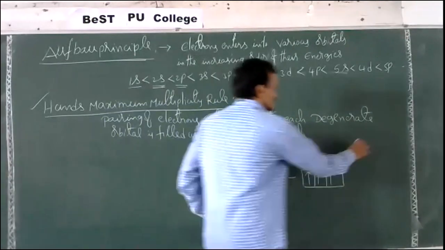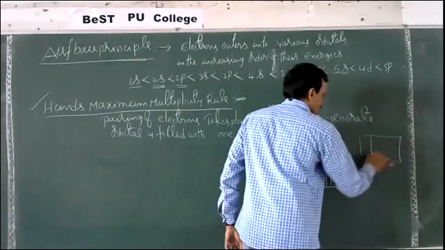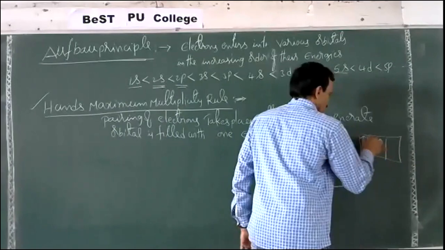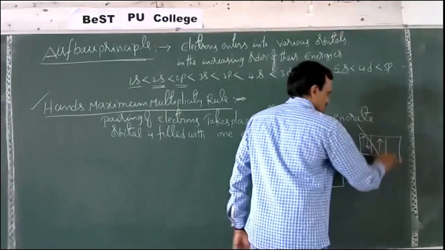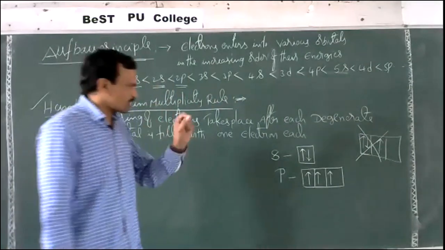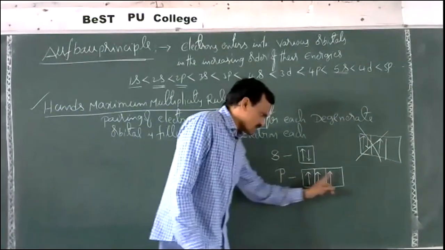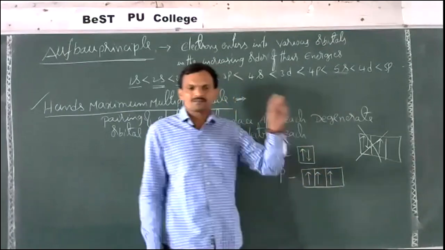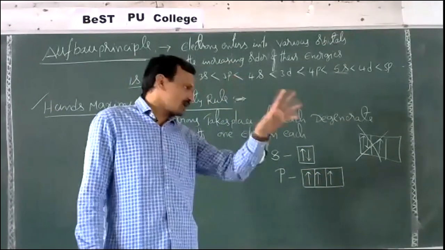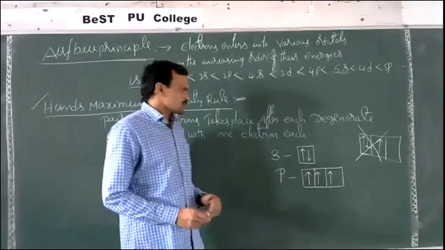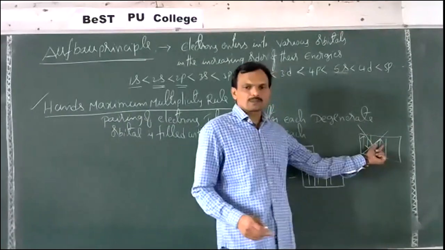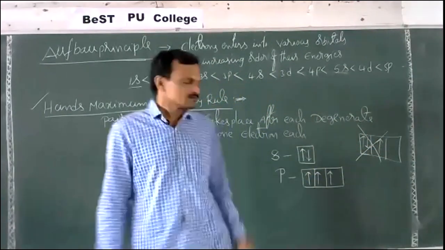Suppose if three electrons are there, if you write the configuration like this, for example, two electrons in one orbital, one electron in another orbital, this configuration is wrong. Each orbital should be occupied with one electron each first. After each orbital is filled with one electron, then only we should start pairing. Instead of that, two electrons in one orbital, one electron in one orbital, if you represent the configuration like this, it is wrong. There is this Hund's rule.